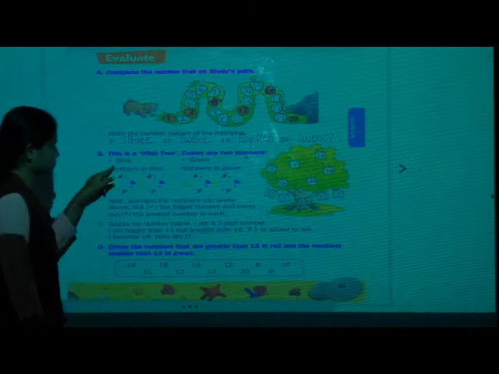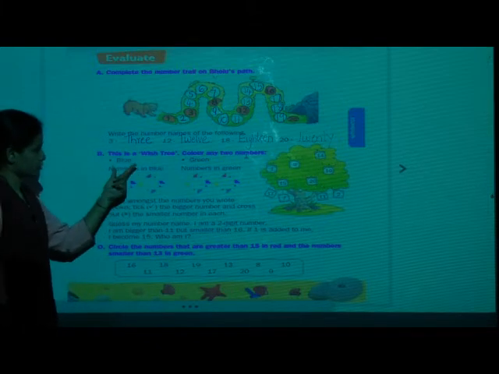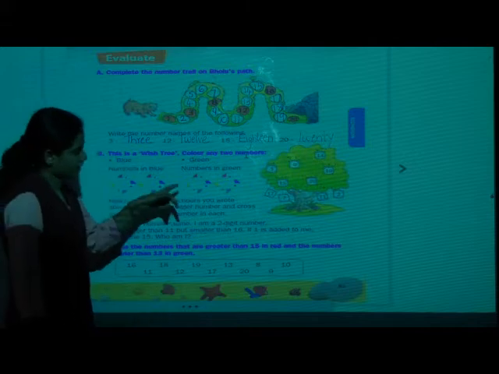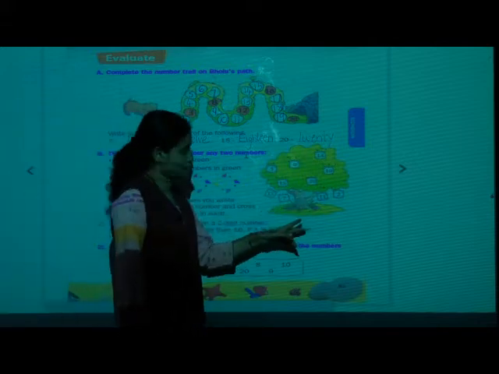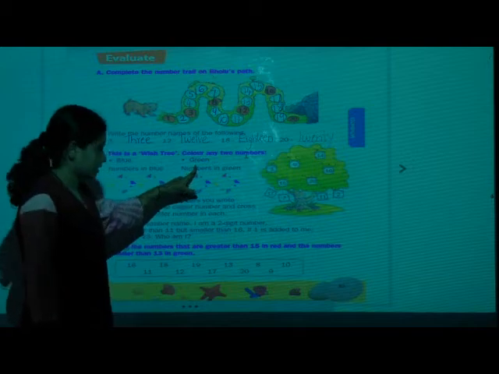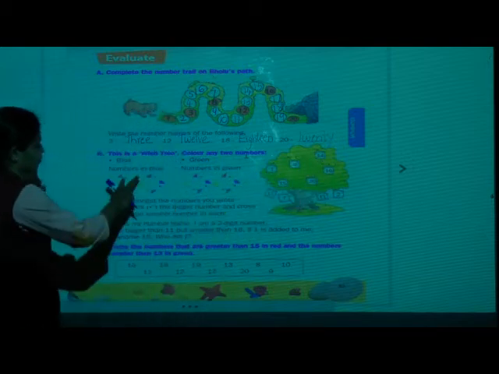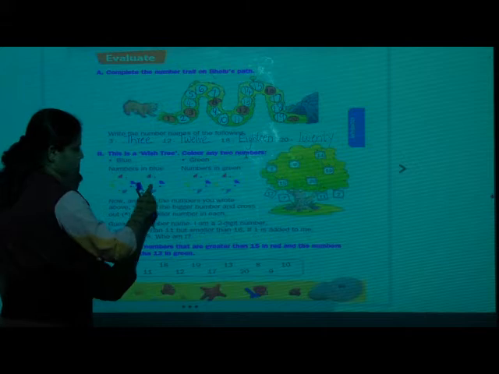And which color do you have to use while coloring? Blue and green. Suppose you took blue color, then you have to color any 2 numbers. Suppose like 6 and 1 in blue. In green you will take 14 and 10. And those 2 numbers you will write here.